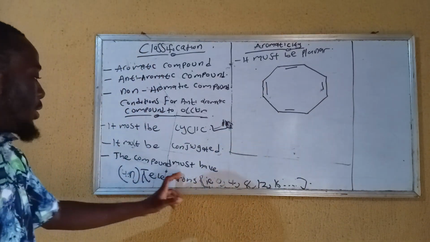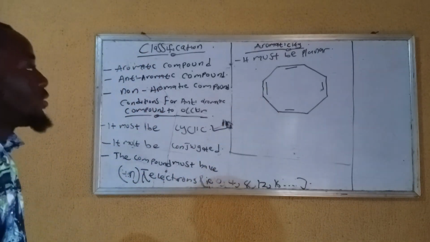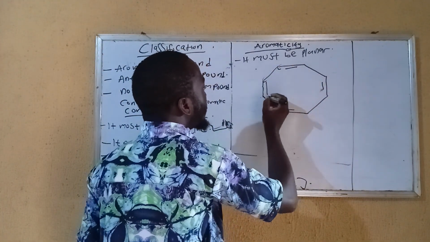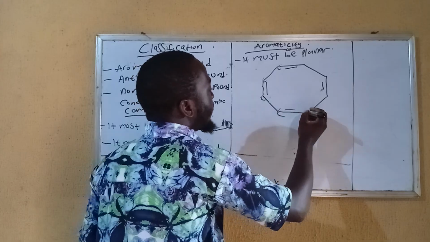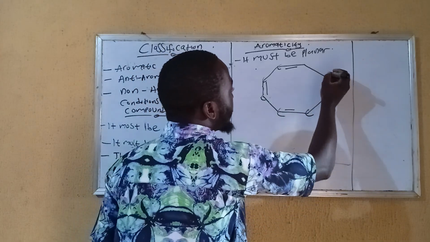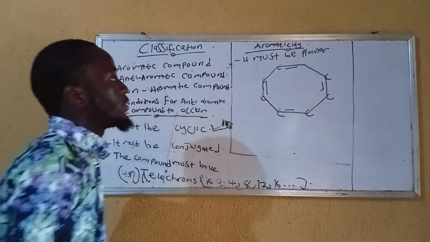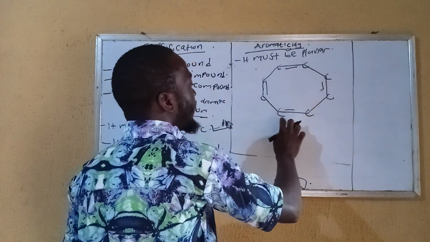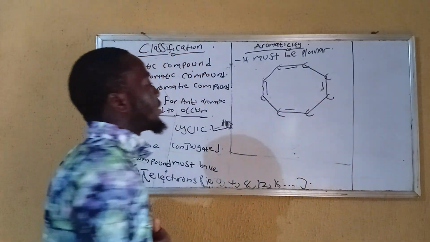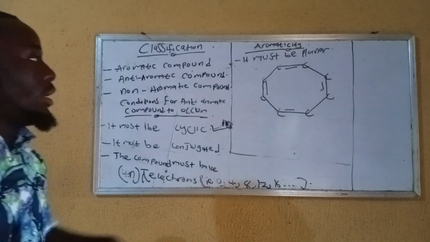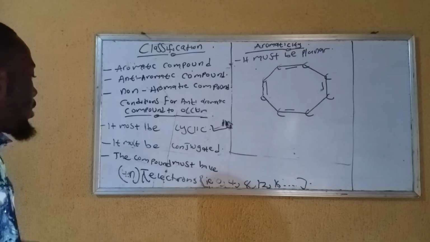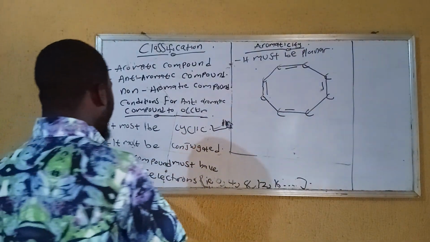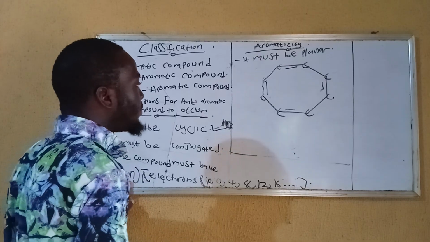The compound must have 4n pi electrons. Let's count: 1, 2, 3, 4, 5, 6, 7, 8. So for this compound, let's check if it meets the condition.